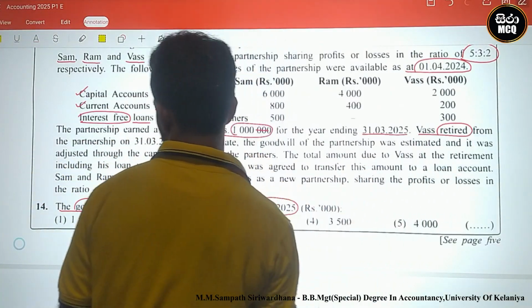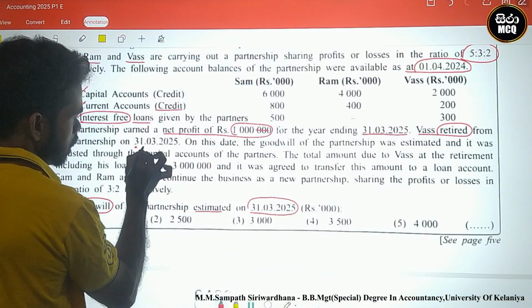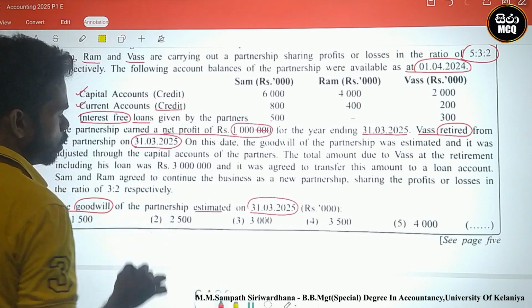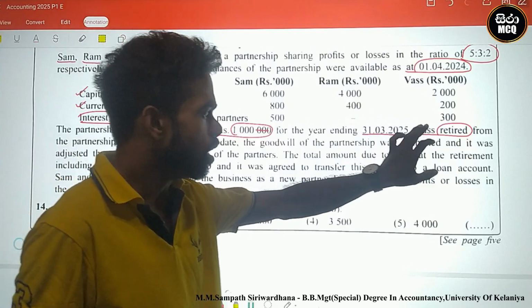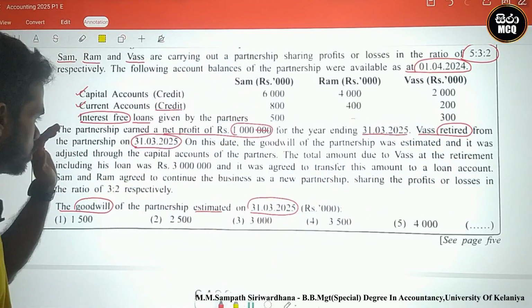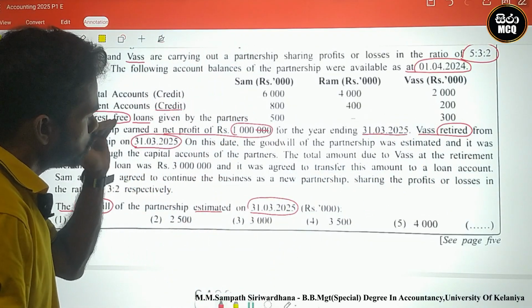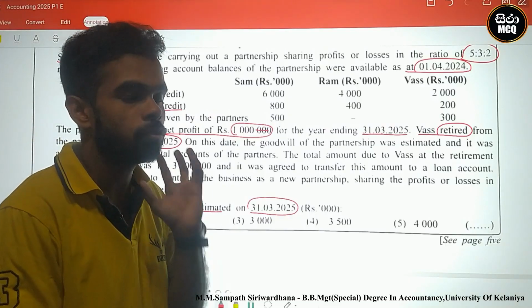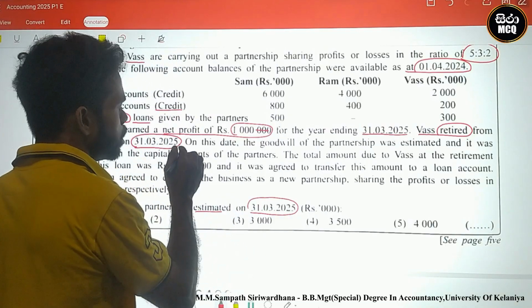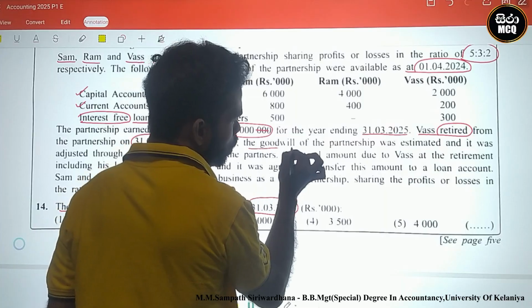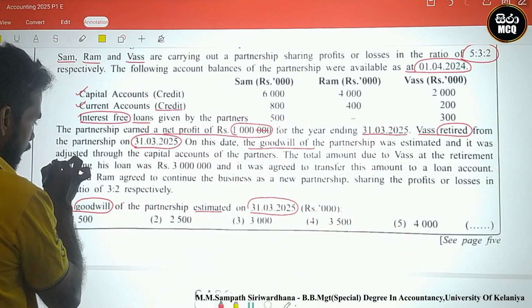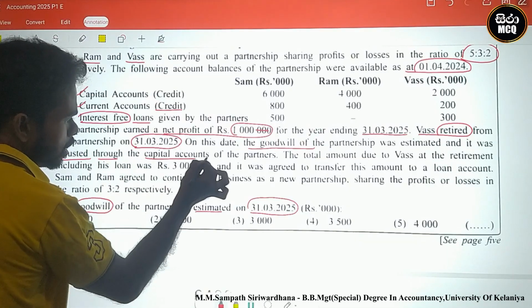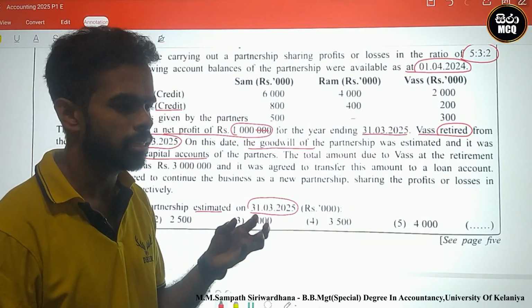Was retired from the partnership on 31st March 2025. Look here, there is a retirement closing date. On this date, the goodwill of the partnership was estimated and it was adjusted through the capital accounts of the partners.